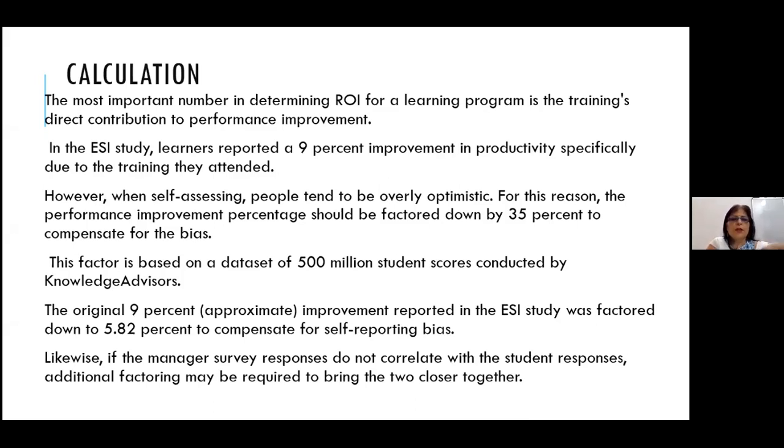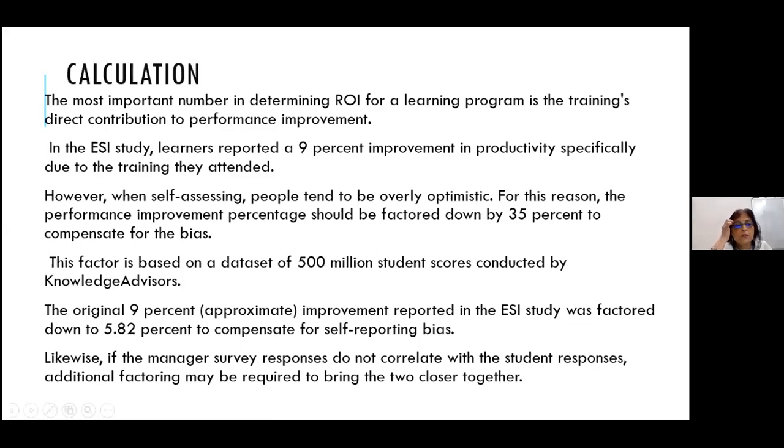Now the most important number in determining ROI is the direct contribution to performance improvement. If you remember, it was 9% in this. So learners reported a 9% improvement in productivity, and that was specifically due to the training they attended. However, when self-assessing, we generally try to be very optimistic, and so it has to be toned down.